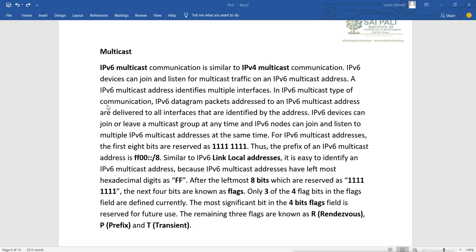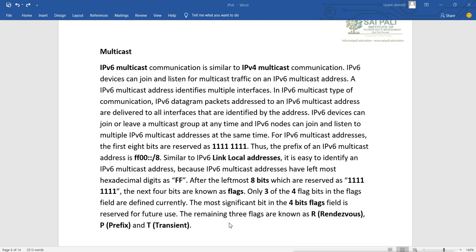IPv6 multicast addresses identify multiple interfaces, and in IPv6 multicast communication, a datagram packet addressed to an IPv6 multicast address is delivered to all interfaces identified by the address. So within the same multicast address, they can do communication like a broadcast. IPv6 devices can join or leave a multicast group at any time, and IPv6 nodes can join and listen to IPv6 multicast addresses at the same time.